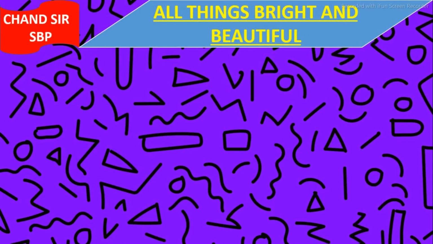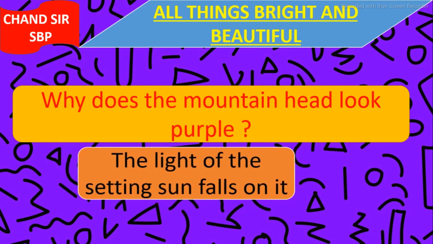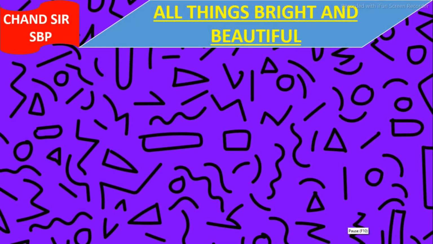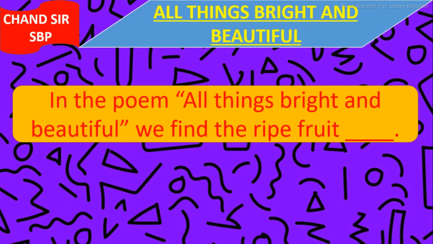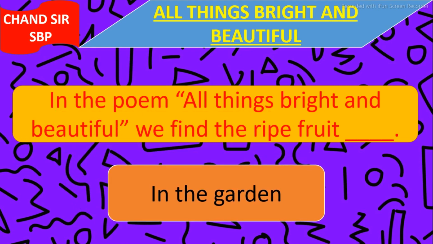Our next question is, why does the mountain head look purple? And the answer is, the light of the setting sun falls on it. Our next question is, in the poem all things bright and beautiful we find the ripe fruit ___. And the answer is in the garden. We find the ripe fruit in the garden.